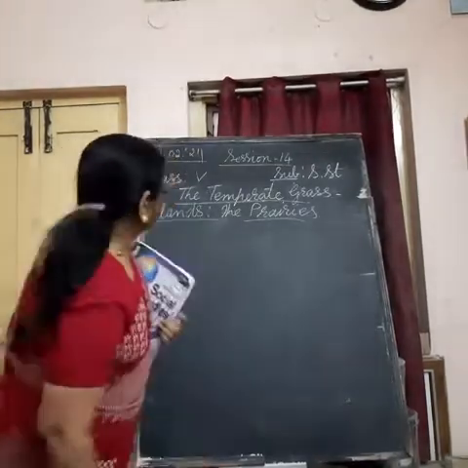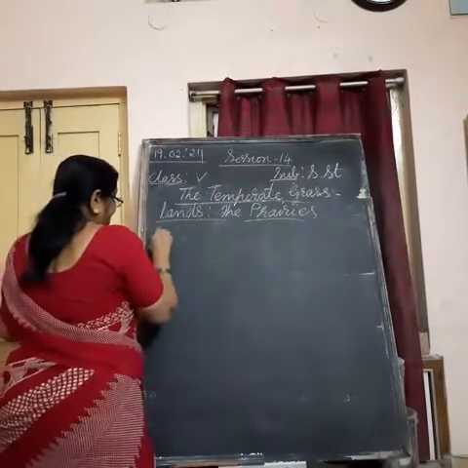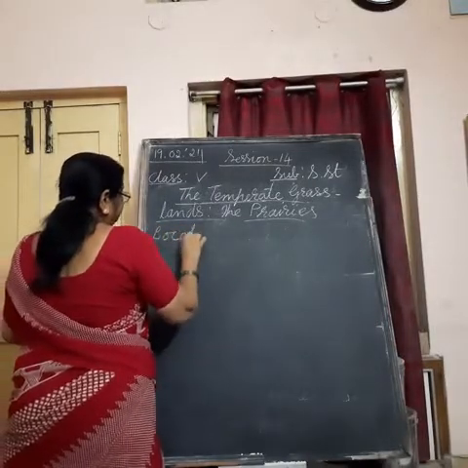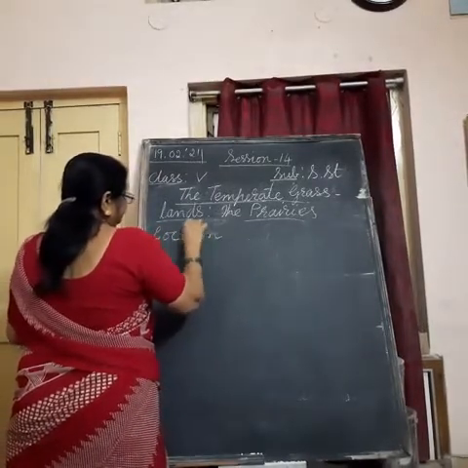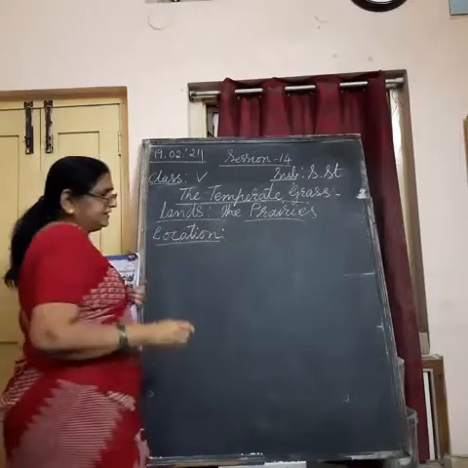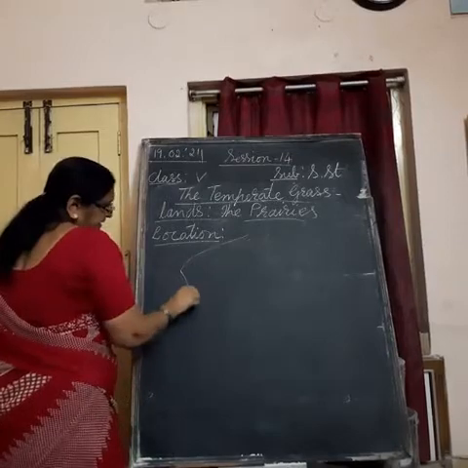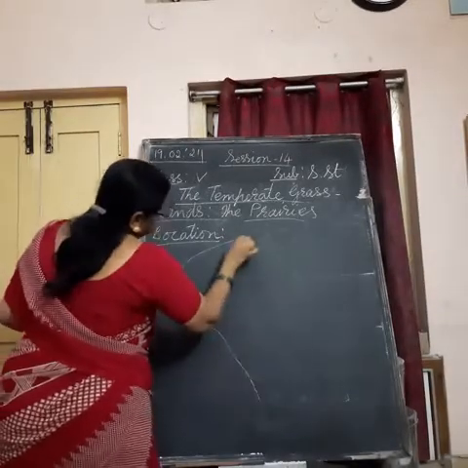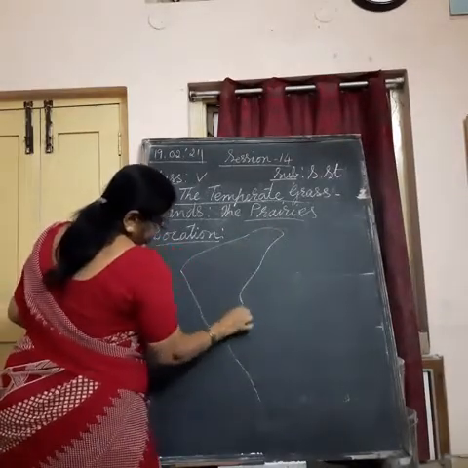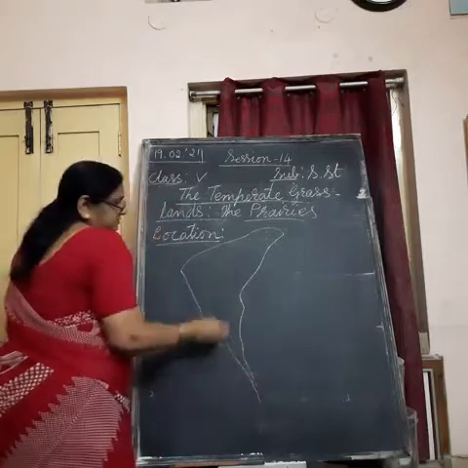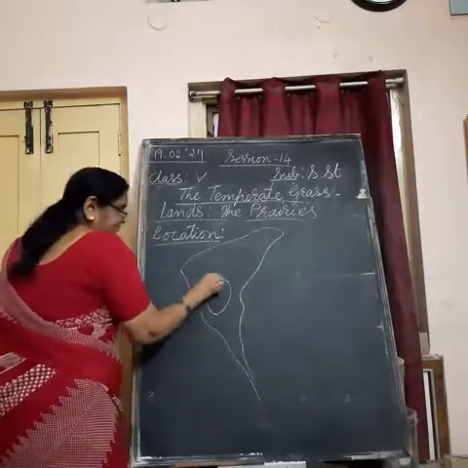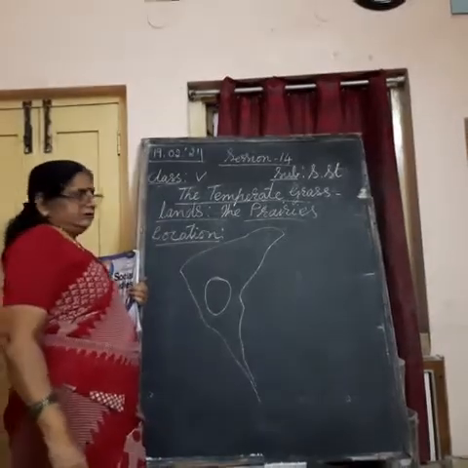First, coming to the location. Prairies are located in the interior part of North America. If you draw North America like this, in the central part of it is the prairies.